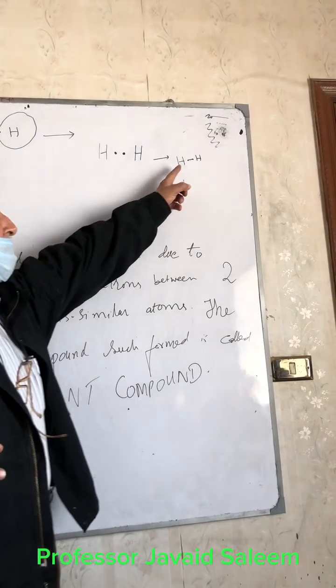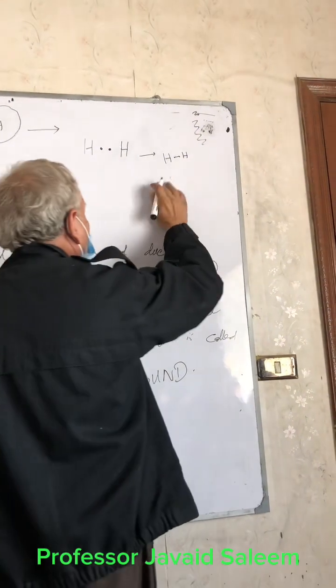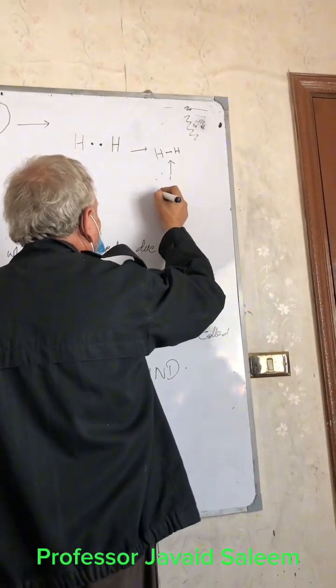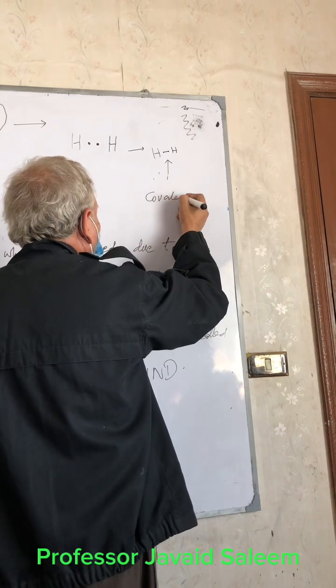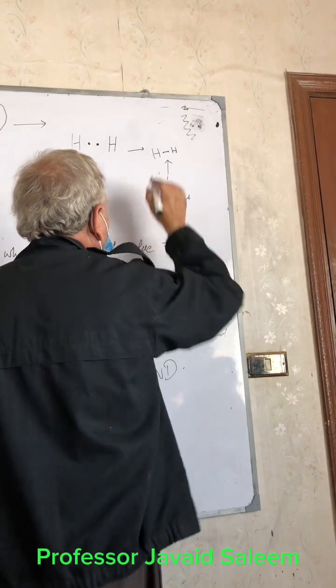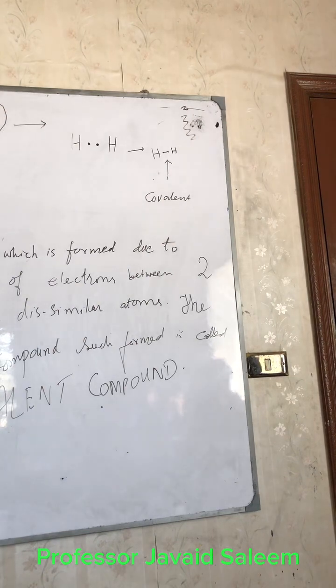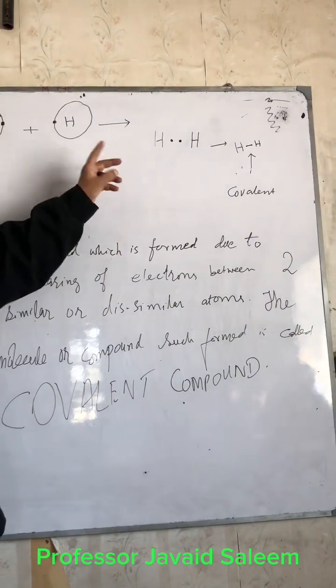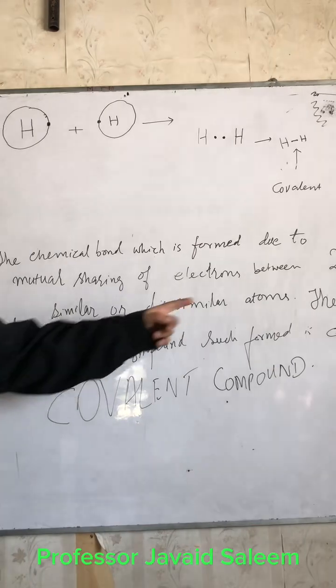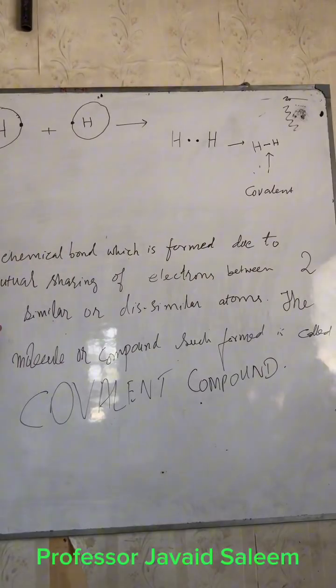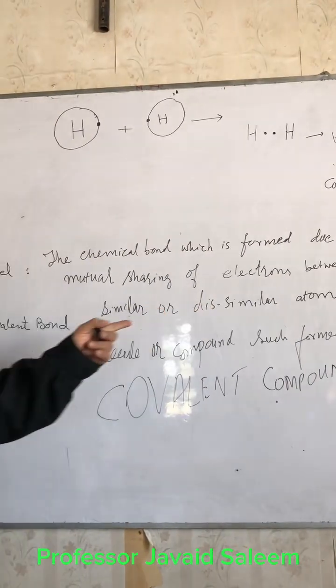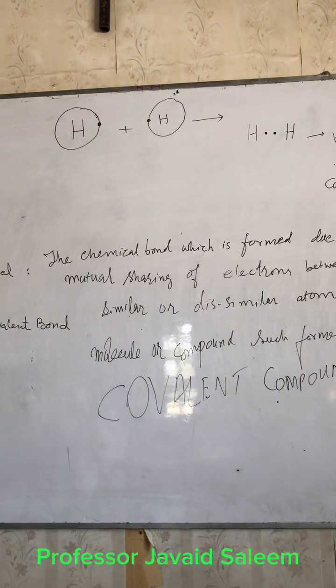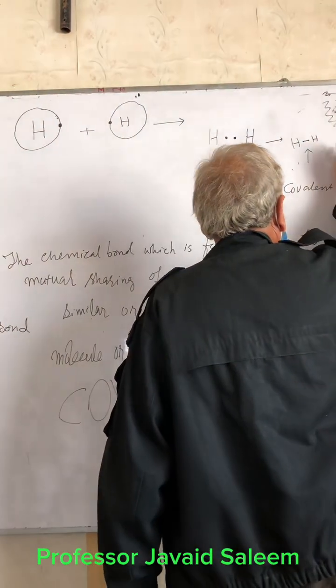So therefore, this small line here I have shown. Actually, this is a covalent bond. This small, shorter line between H and H is a covalent bond which has resulted due to sharing of electrons between these two, two similar or dissimilar. So this is an example of similar. Am I clear? Yes, sir. Example of similar. So therefore, we can also write it like that.